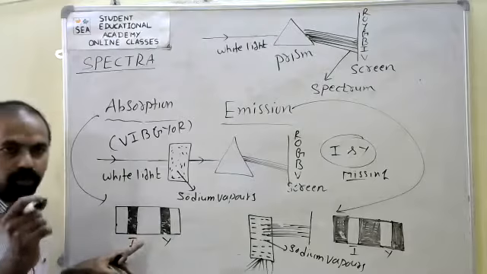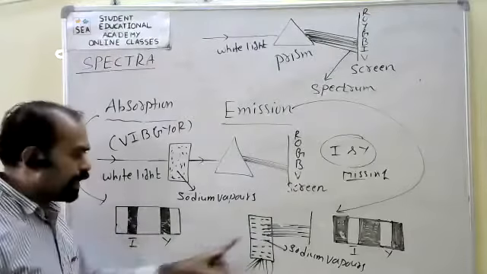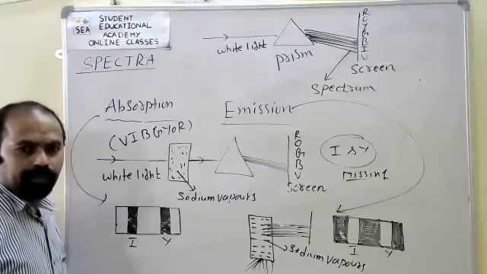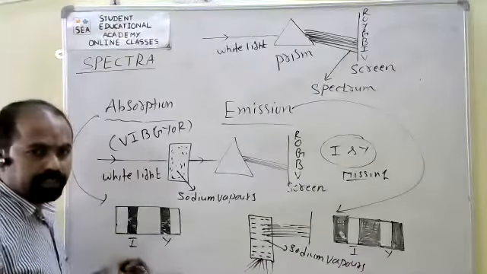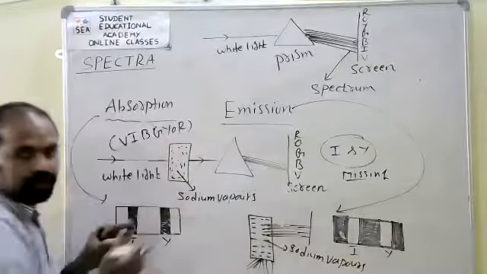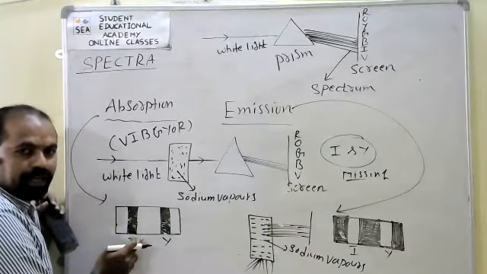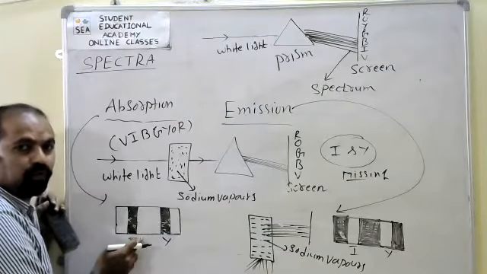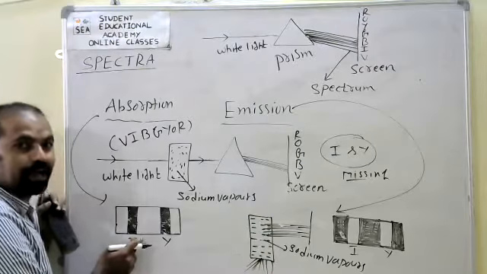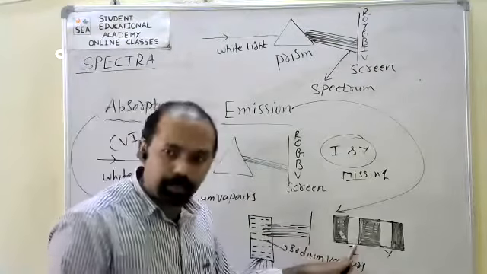With respect to the same element, the same substance, it will match in both. The type of radiation, wavelength, or color that disappears here appears the same here.